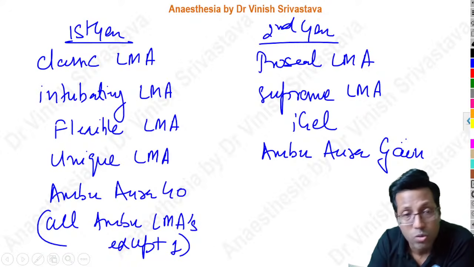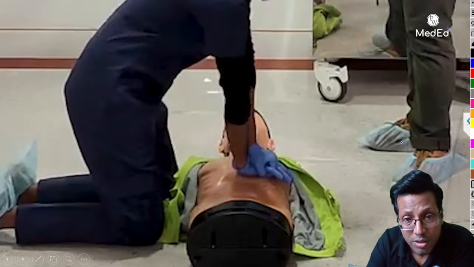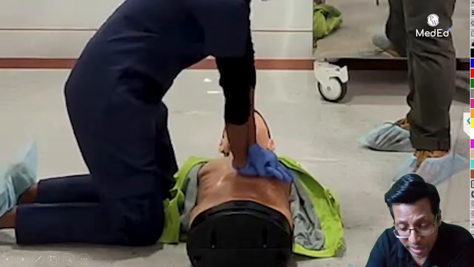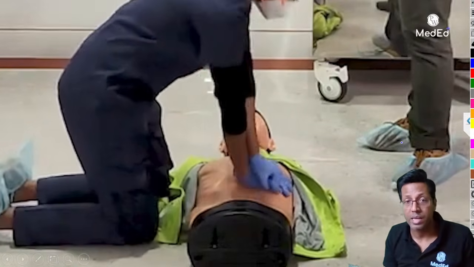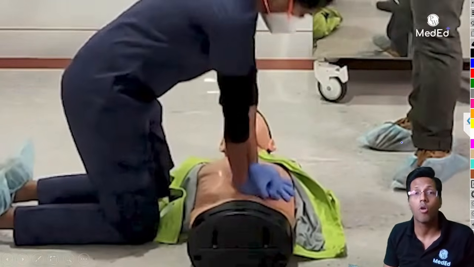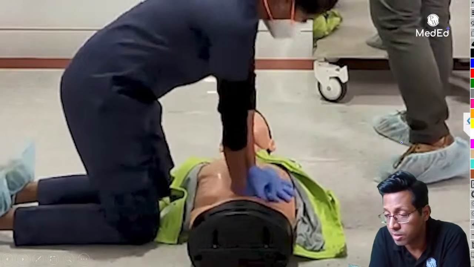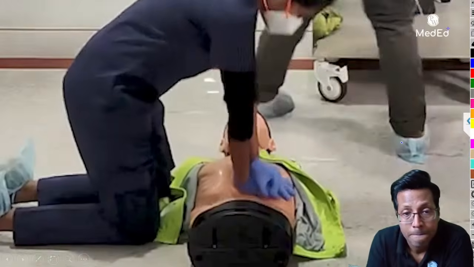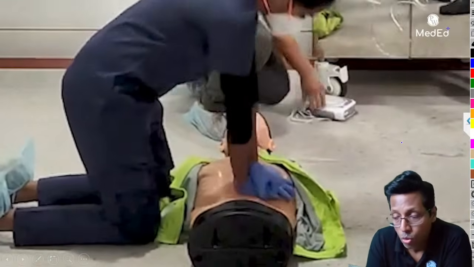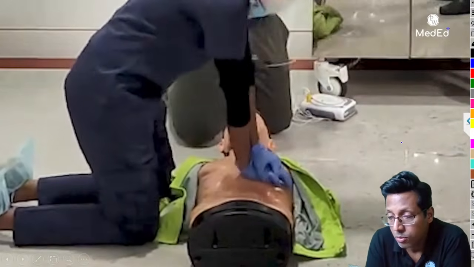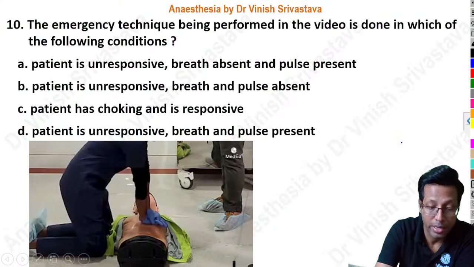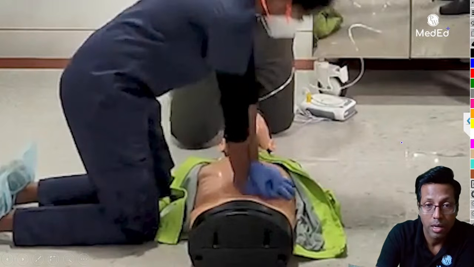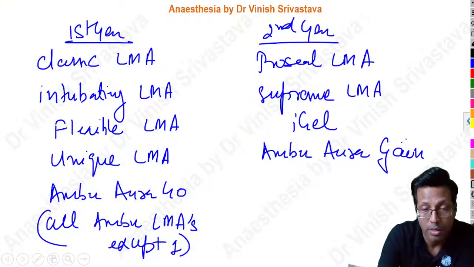Let's go to the next one. The last question. This you can see is a procedure being done. All of you as interns and post interns must have done this many a times, right? When you're there in the wards, in the casualty, you must have done this many a times. So just go through the procedure. You're seeing an emergency procedure being done on a patient. I'll play the video again. You know what is happening.